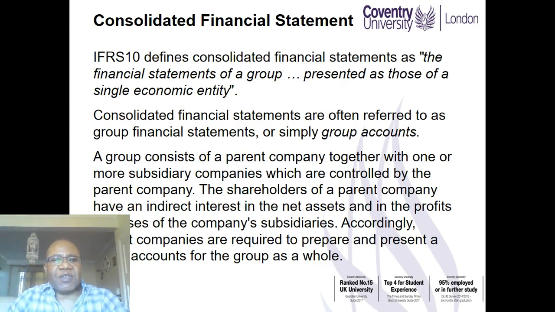A group consists of a parent company together with one or more subsidiary companies. These subsidiaries are controlled by the parent. Because of this, the shareholders of that parent company have an indirect interest in the net assets as well as the profit or losses of the company's subsidiaries. Therefore, the parents are required to prepare and present a set of accounts for the group as a whole.